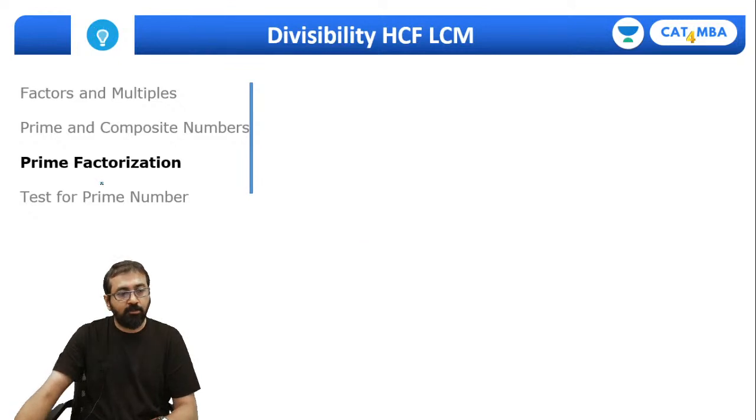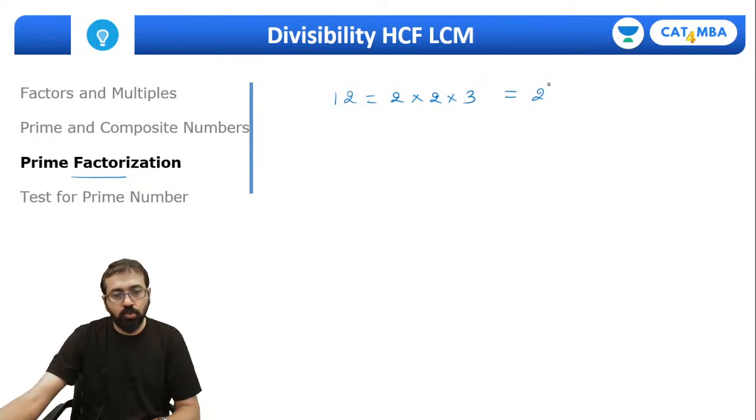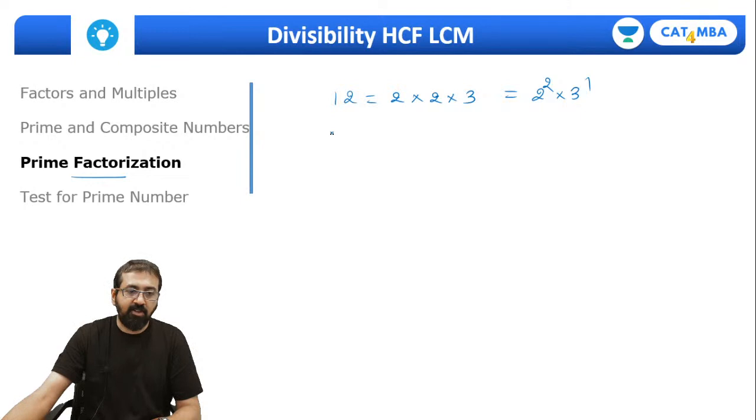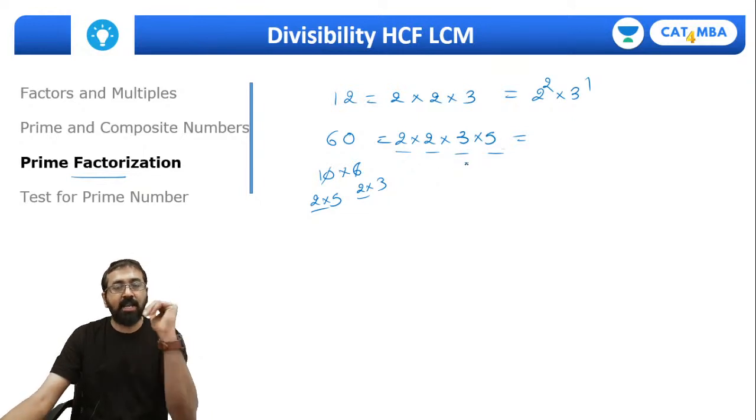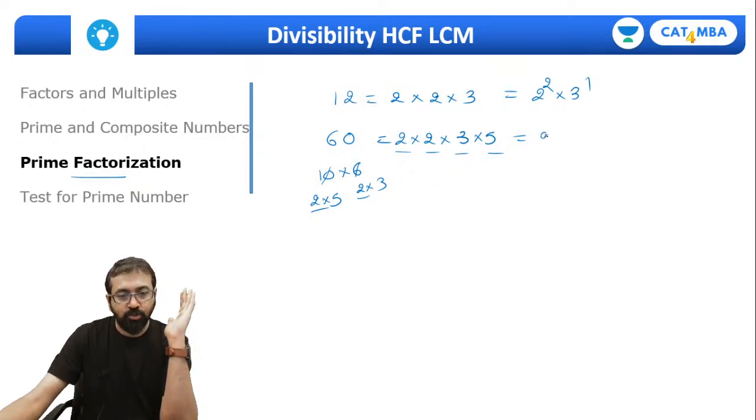Talking about prime factorization, as I mentioned earlier, 12 is nothing but 2 into 2 into 3, or I can represent this as 2 squared into 3 raised to 1. Same way, if I take a slightly bigger number, say 60, what is 60? It's 2 into 2 into 3 into 5. You can also think of it this way: 10 into 6 is 60. What is 10? 2 into 5. What is 6? 2 into 3. So how many times will 2 appear in 60? 2 times. 3 one time, 5 one time. So this is the prime factorization of 60.